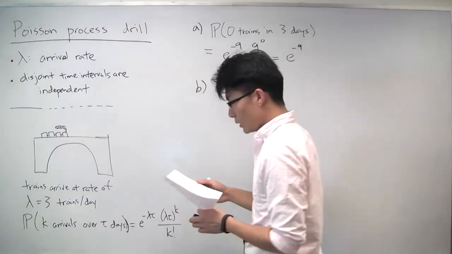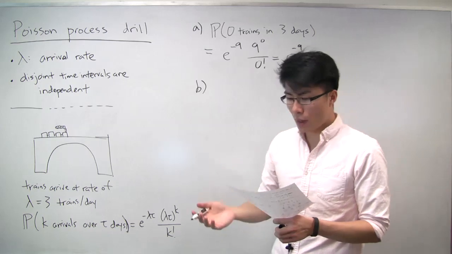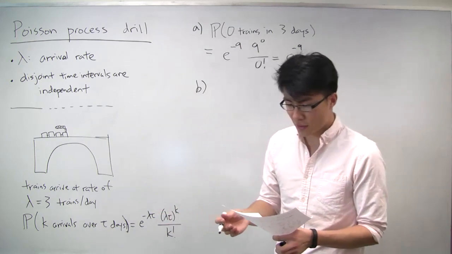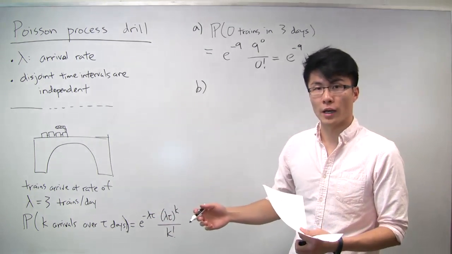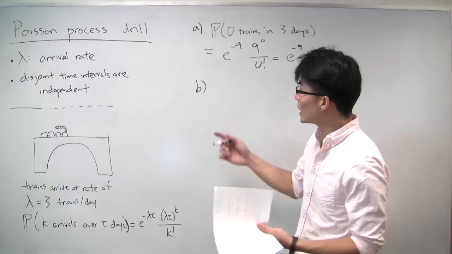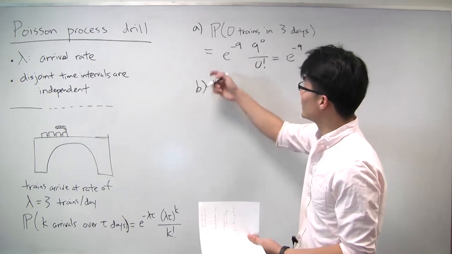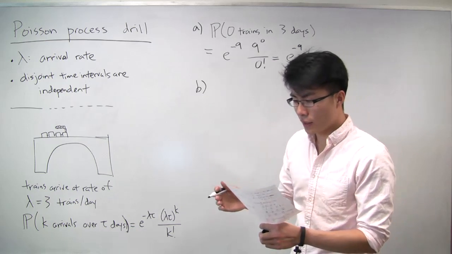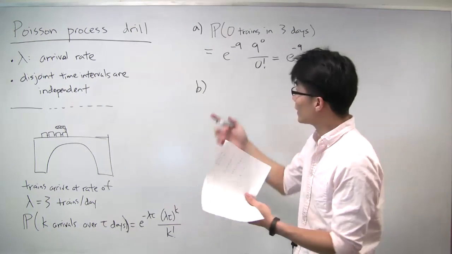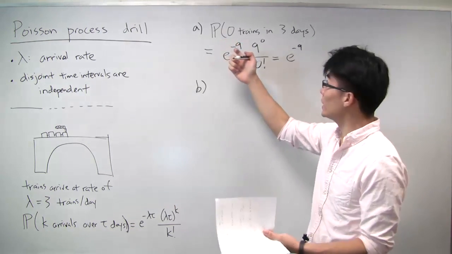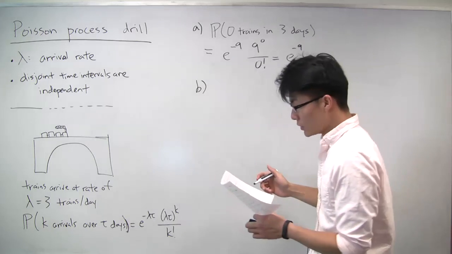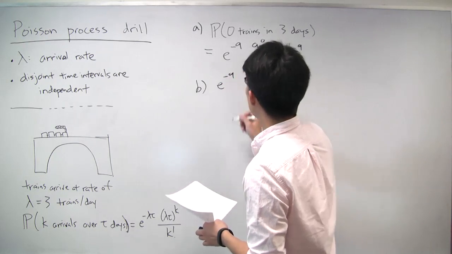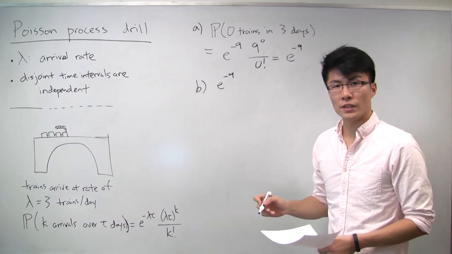Now, part B, we're asked to find what is the probability that if a train arrives on day 0, it takes more than 3 days for the next train to arrive. Well, if you think about that, really it's asking the exact same thing as part A, because the event that the next train takes more than 3 days is exactly the same as there being no trains in the next 3 days. So in fact, this is exactly equal to the same probability that we calculated in part A, e to the minus 9.